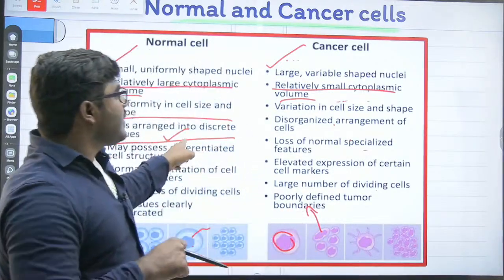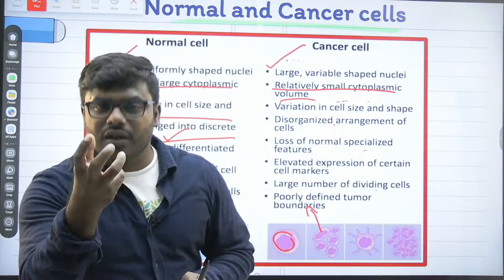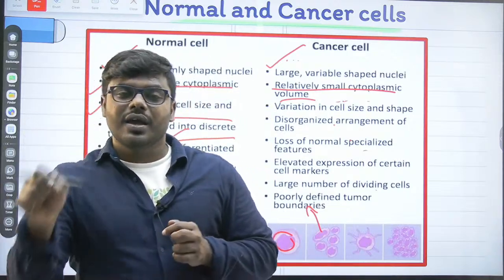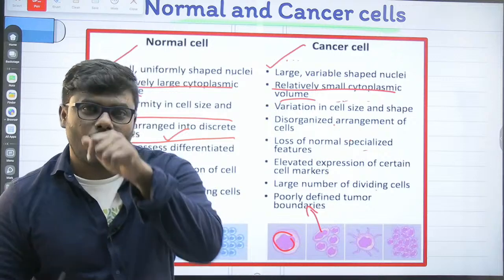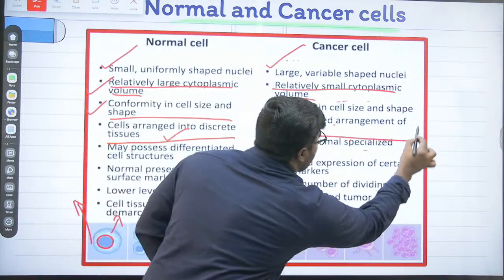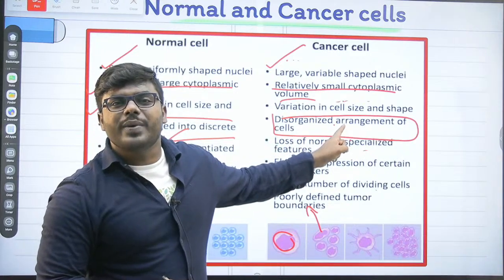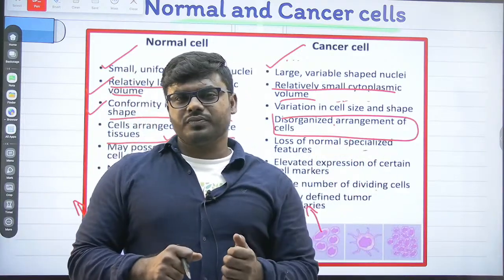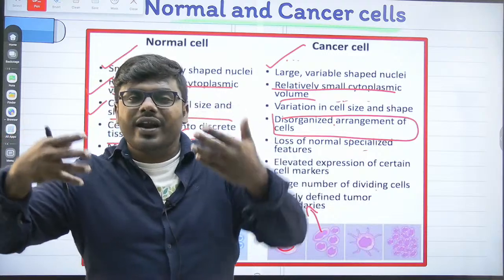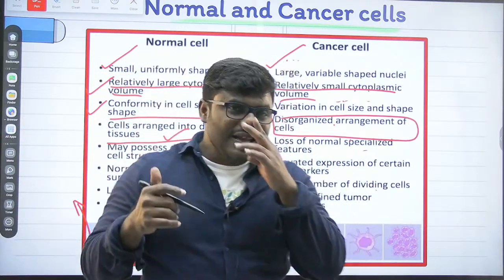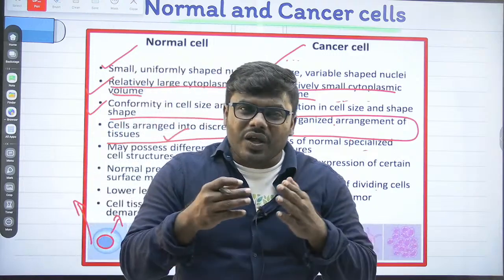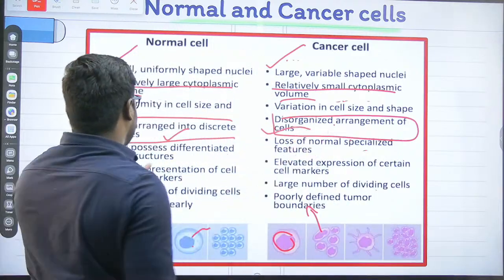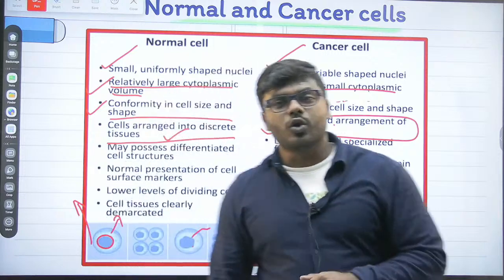But do you think the cancer cells will be organized in the normal orientation? Never ever. Cancer cells are never organized in the normal orientation. Always keep it in mind. They are always disorganized, which means cancer cells never form a tissue. What do you mean by that? Because one cancer cell is never associated with another cell, they never form a tissue at all. That's why we call it disorganization. A very important statement I want you people to understand.